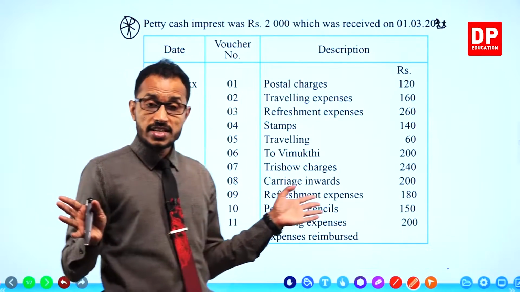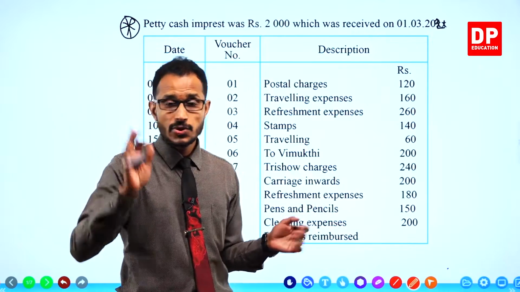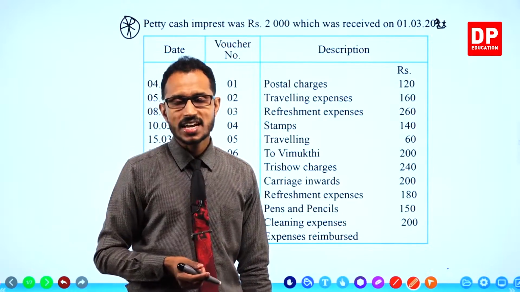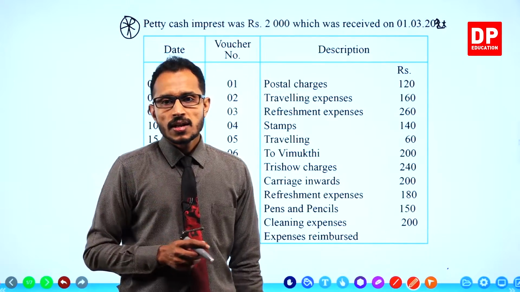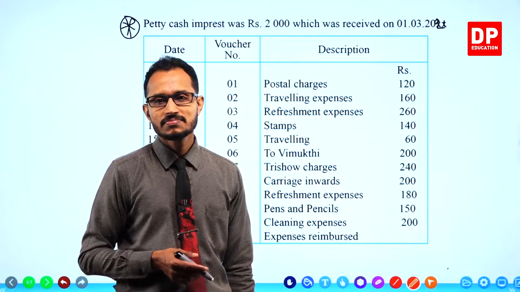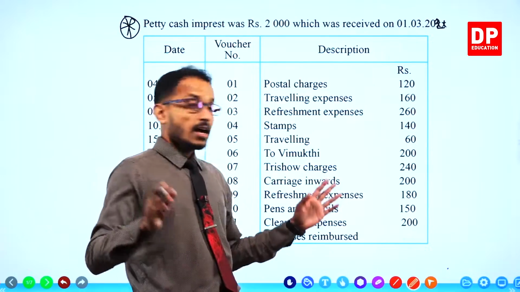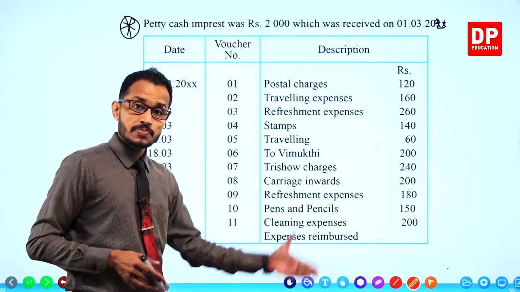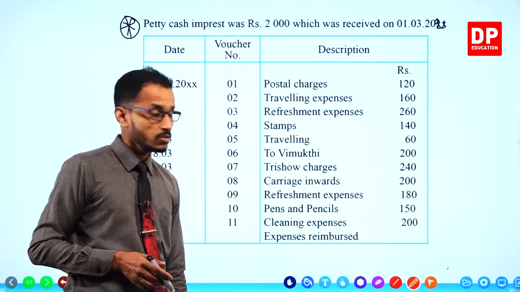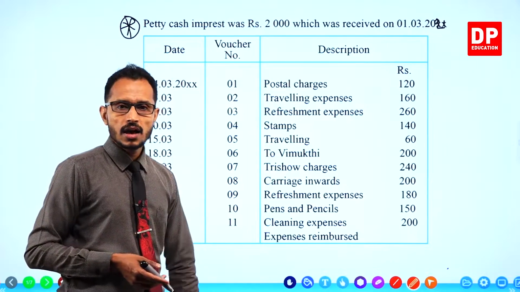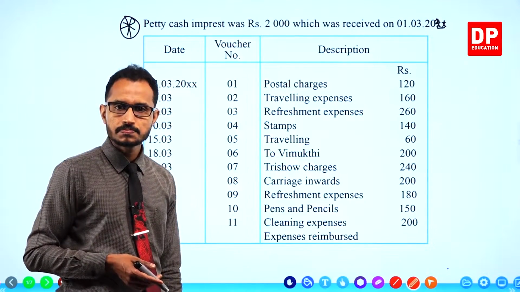Yeah, that's right. So those are the things that we did in the last session, a quick recap, and reimbursement of the petty cash imprest also was discussed in the last session. I hope you remember all these things. With that knowledge, we can take on a question and prepare a petty cash book.